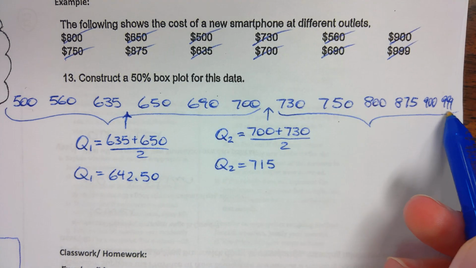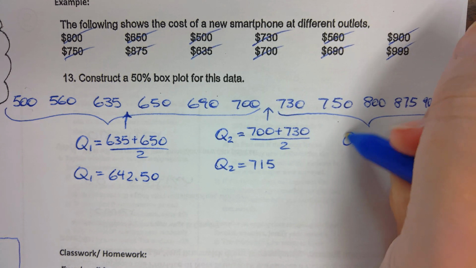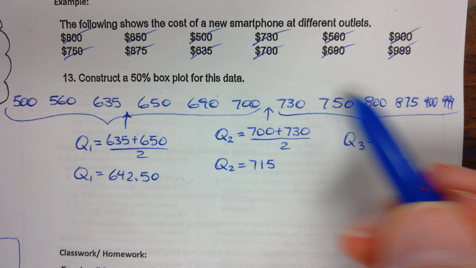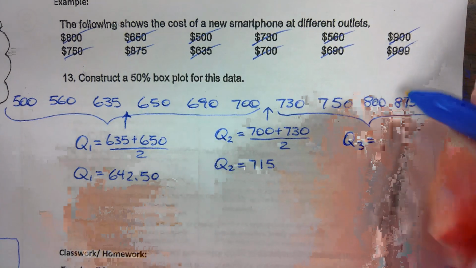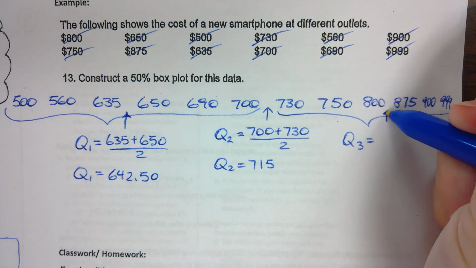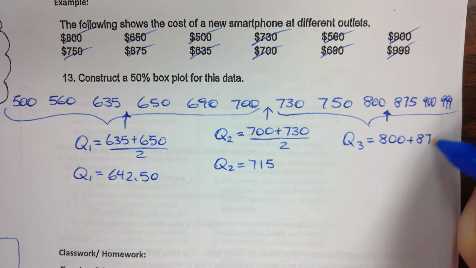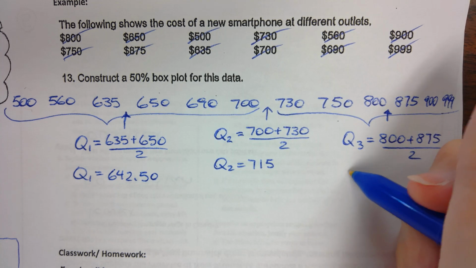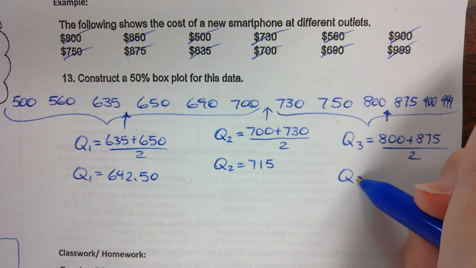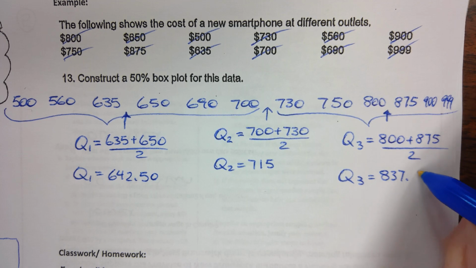I have Q1, I have Q2, I'm going to do Q3. So the median of the upper half. So Q3 is between 800 and 875. So Q3 is 837.5.